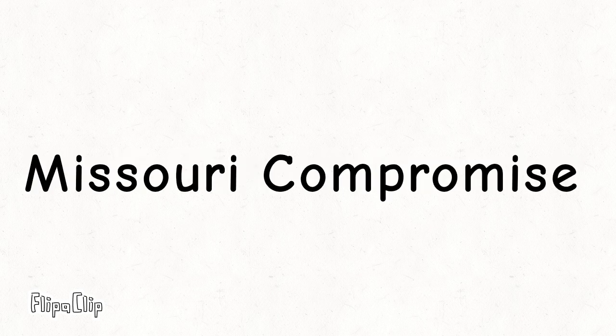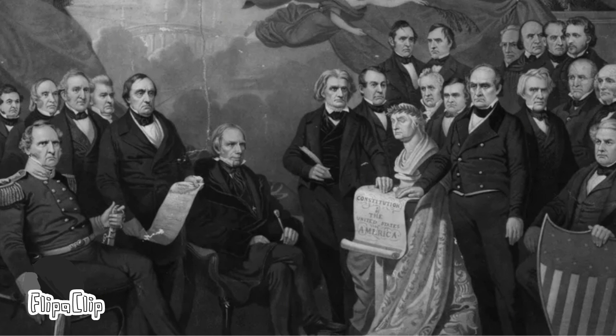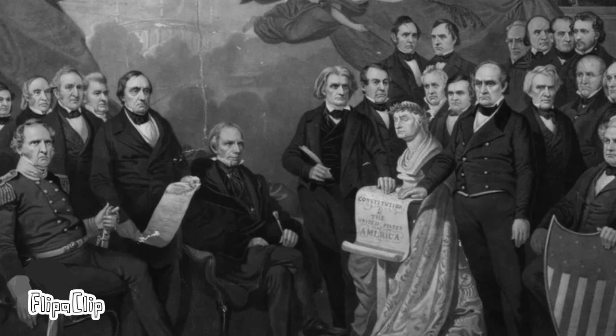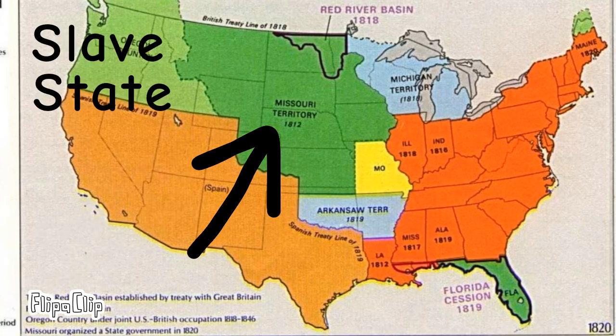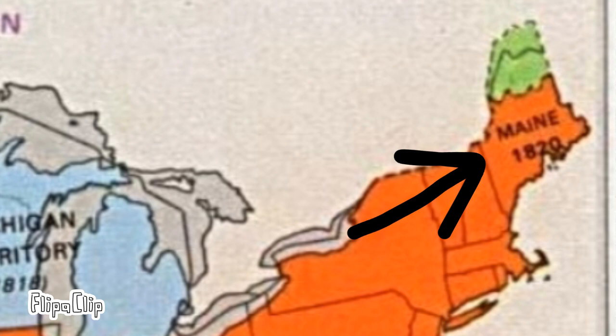Let's start with the Missouri Compromise in 1820. The Missouri Compromise was a U.S. law that said Missouri was a slave state. This law also said Maine was a free state.